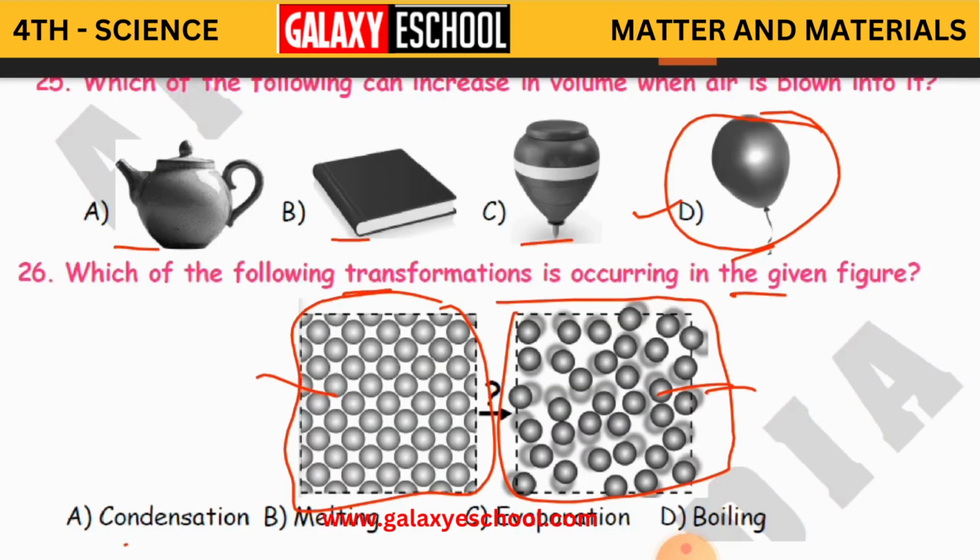Is it condensation, melting, evaporation or boiling? The answer is melting. In melting, when a solid, whose molecules are very close together, melts, it takes the form of liquid where the molecules are not so close to each other. So melting is our answer.